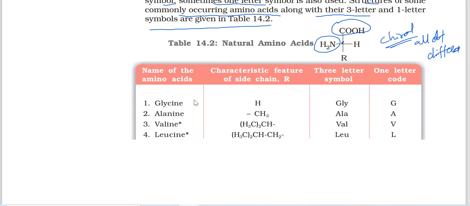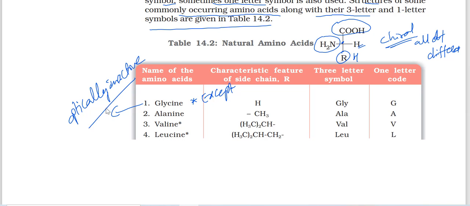So except glycine. See here, hydrogen is already there, and in place of R there is also hydrogen here, so that is called glycine. So glycine is optically inactive. Except glycine, the remaining are all optically active compounds. This thing you also have to remember, star mark. Among amino acids, except glycine, all remaining amino acids are optically active. Glycine is optically inactive due to the absence of a chiral carbon. Chiral carbon means all 4 different groups on the same, single carbon.